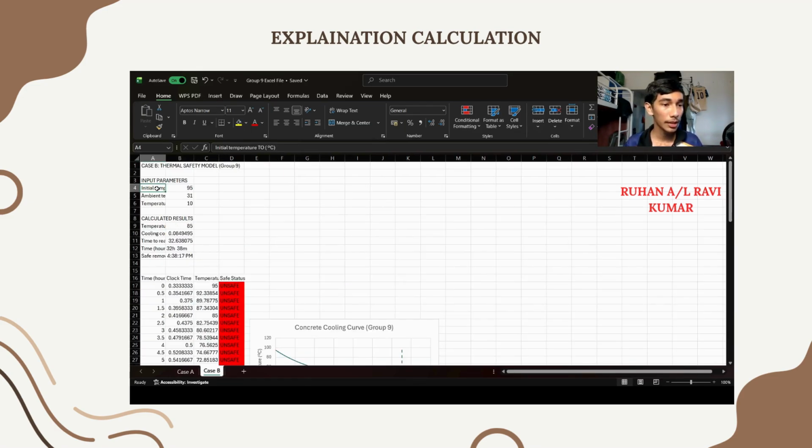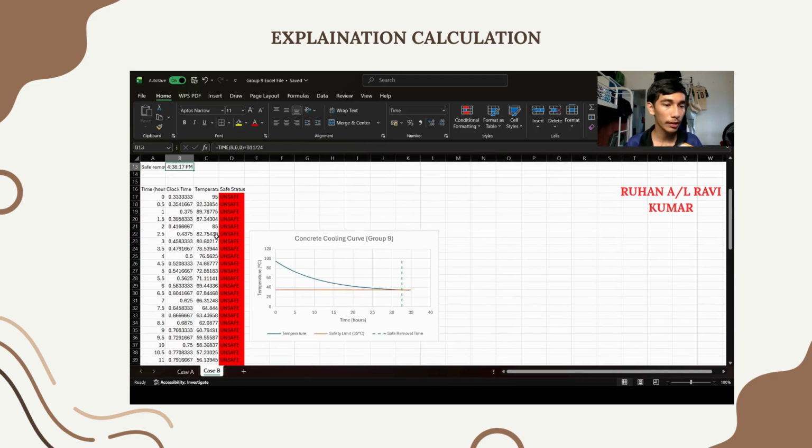Okay, for case B, the initial temperature was, as we know, 95 degrees, ambient temperature Ts 35 degrees, and temperature drop after 2 hours, which is 10 degrees. Now to calculate temperature at T equals 2 hours, I use this formula. Basically, we just subtract it ourselves. To find the cooling constant K, I use this formula. To calculate time at 35 degrees Celsius, I use this formula. To calculate time, I use this formula. And to calculate safe removal time, I use this formula.